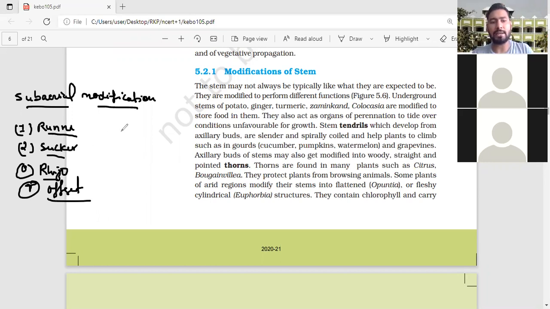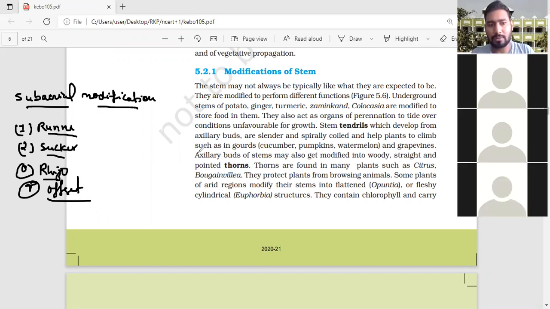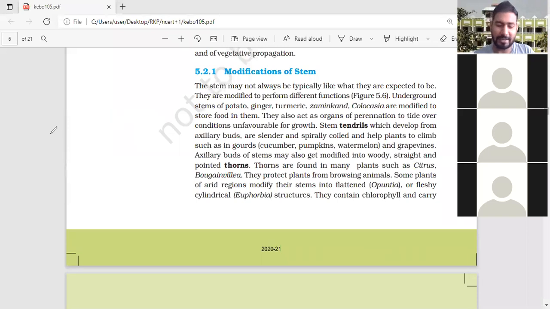Now what is the runner? Sir, stolon, sir. Sorry, not rhizome, sir. Sorry. Rhizome is not there; I was confused because of the sucker. There is one confusing question which we will discuss later. Stolon, not rhizome. Runner, sucker, and after sucker is stolon, not rhizome. I forgot that. Runner, sucker, stolon, and one more, that is the offset.